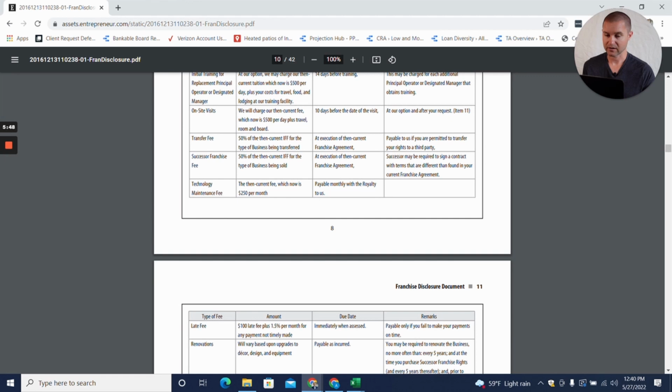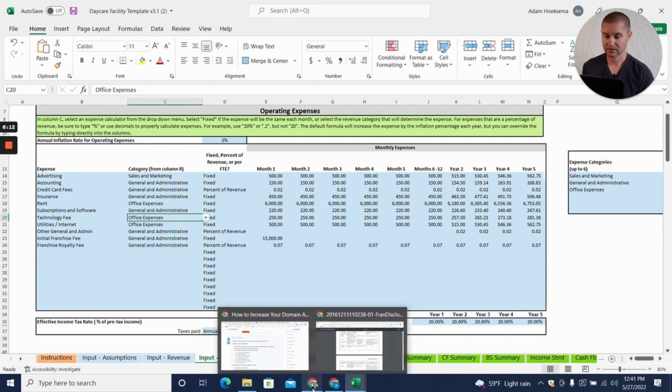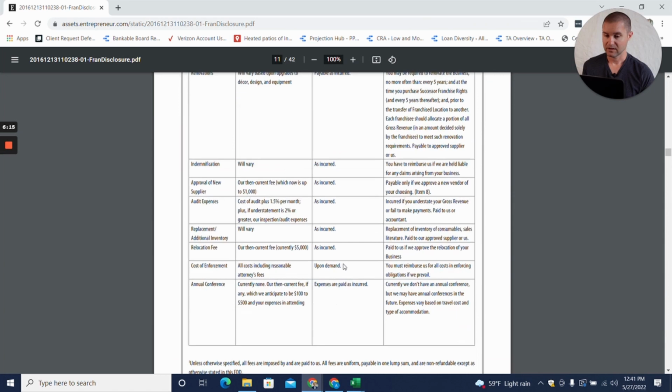and some of them are fixed per month. So this one, technology maintenance fee, this is a per month item. And so again, as you're in the template, this is $250 a month. We've already got that in there. For example, we could call this technology fee at that $250 fixed dollar amount per month. And you can see a whole list of fees.